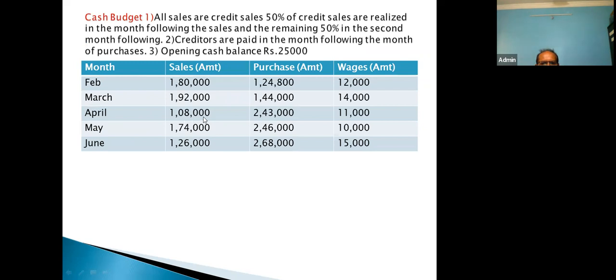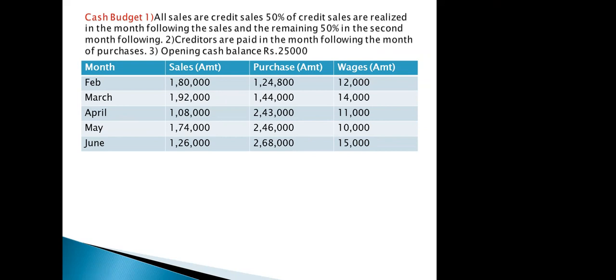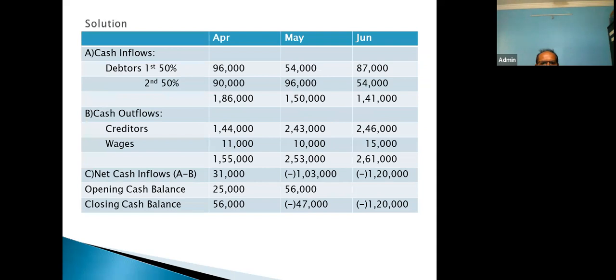Total sale of April is 1,08,000. So company will receive 50% in the month of May. So how much is it? 50% of 1,08,000? 54,000. So in first installment, look at here, we have shown 54,000, correct?